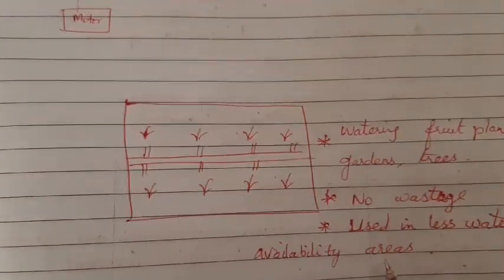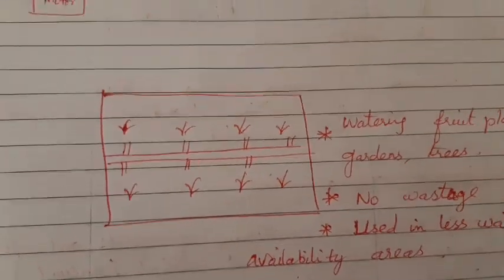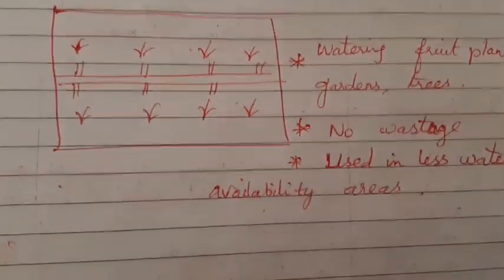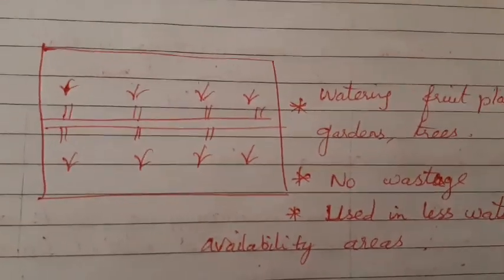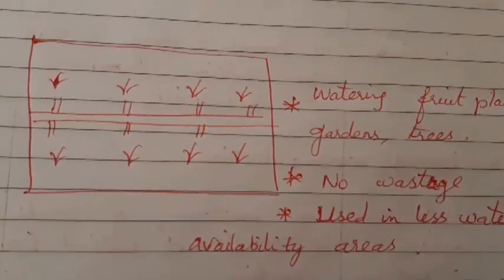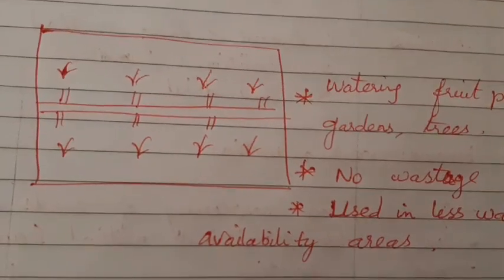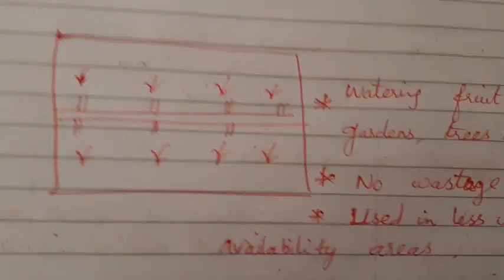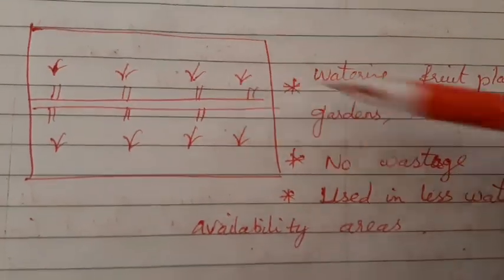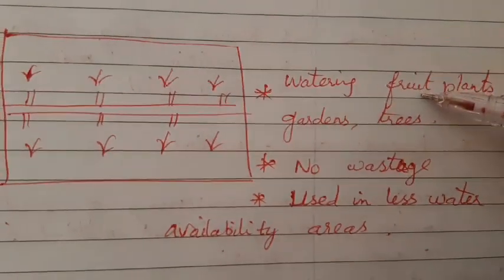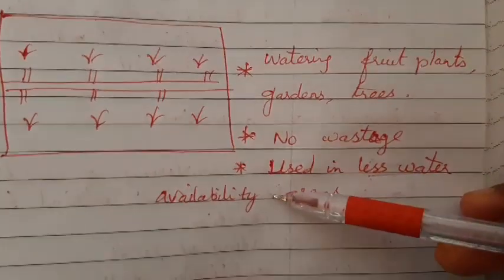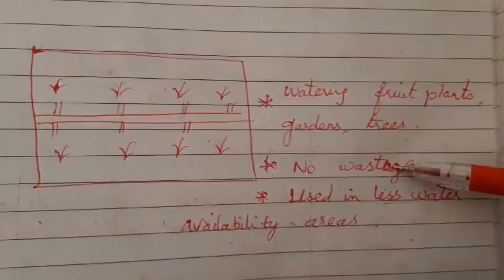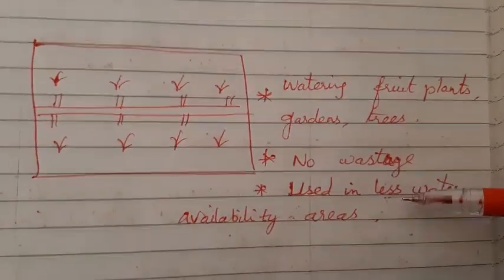Okay, the next method was drip irrigation. The drip irrigation method is also another best method of irrigation, because the water is supplied in the form of drops to the plant. I find this method useful in areas where there is less water, and I should save the water in such areas.